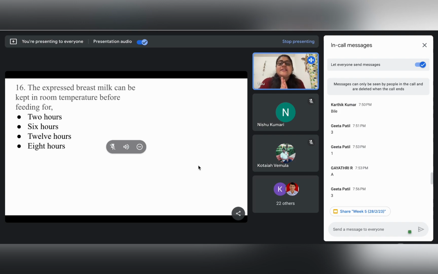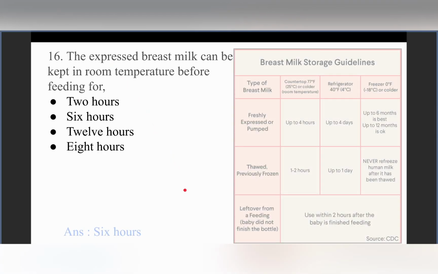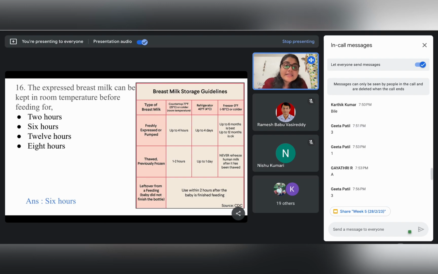Next question, the expressed breast milk can be kept at room temperature before feeding for how much time? So after the mother expresses the breast milk, in case it cannot be fed to the child at the same moment, this milk can be kept at room temperature for how much time? Anybody would like to volunteer for the answer? 6 hours. Anybody else? Okay, so let's go to the answer. Yes, the answer is 6 hours.